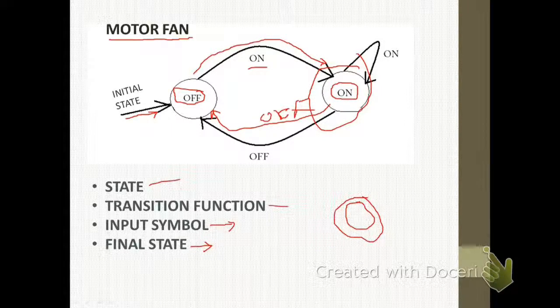So now we know that an automata can be visualized as a set of states, a transition function, an input symbol, a finite state, a final state, and an initial state. That is the starting state of the machine. Initially the machine will be in the starting state, and then it will reach the final state.